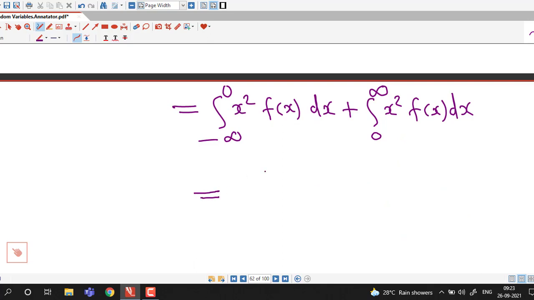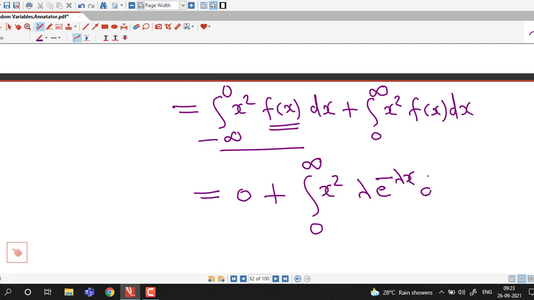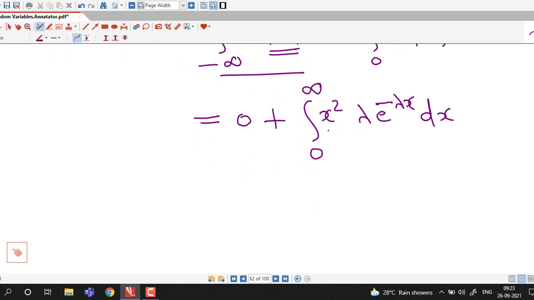So this is going to be 0 because f(x) is 0 if x is negative, and here we consider f(x) equal to lambda times e raised to minus lambda x dx. So again we have to apply integration by parts. Derivative of x square is 0 after some steps, so we consider u equal to x square and v equal to lambda e raised to minus lambda x, and we apply integration by parts.